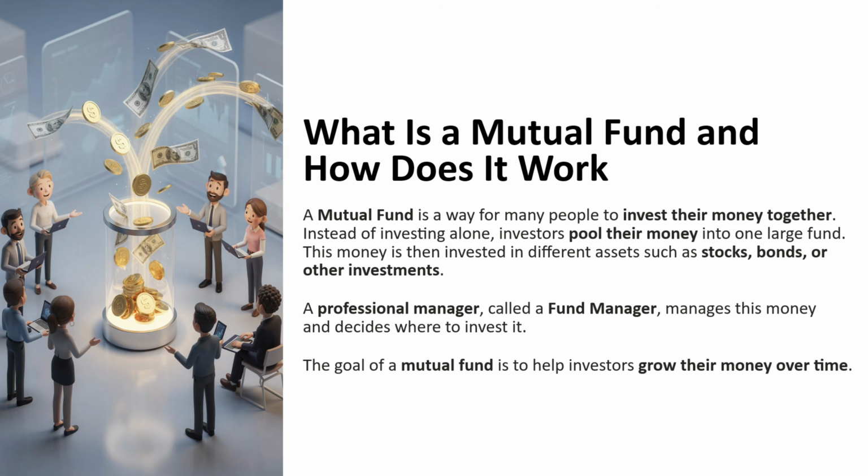In this video I will explain what a mutual fund is and how it works. A mutual fund is a way for many people to invest their money together. Instead of investing alone, investors pool their money into one large fund. This money is then invested in different assets like stocks, bonds or other investments. A professional manager called a fund manager manages this money and decides where to invest it. The goal of a mutual fund is to help investors grow their money over time.